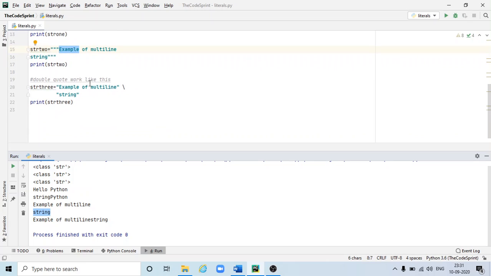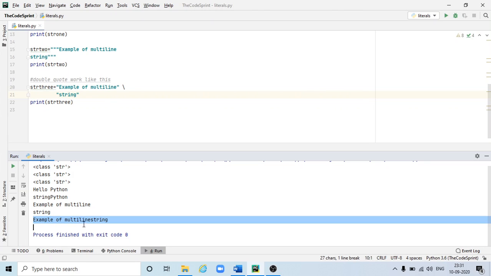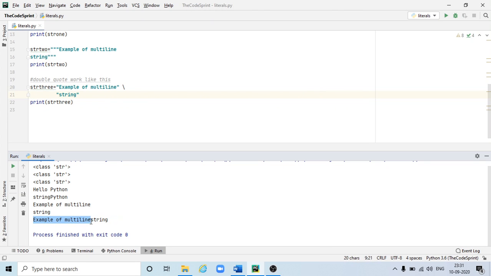Similarly for double quotes, it works in a slightly different way. For example, here I'm trying to write example of multi-line then string, then I have to use it like this. So it is giving me example of multi-line, then there is no space here, string. Then I can give one space here so that I'll get it in a proper way.